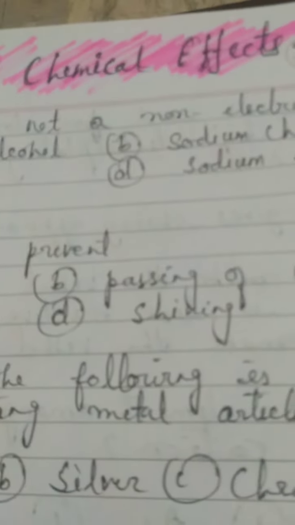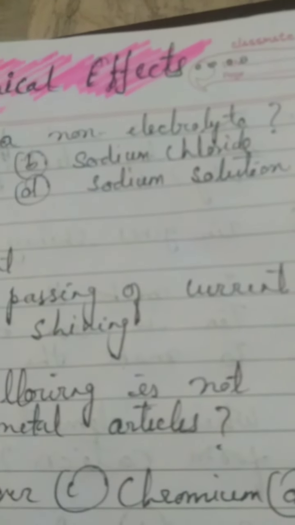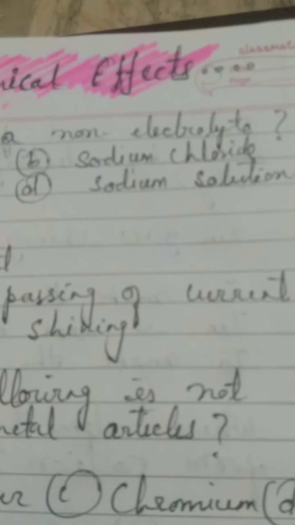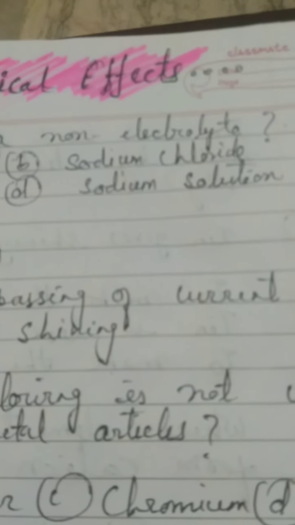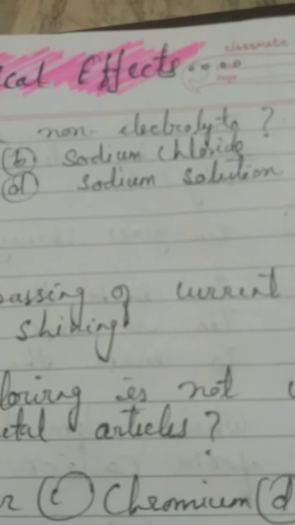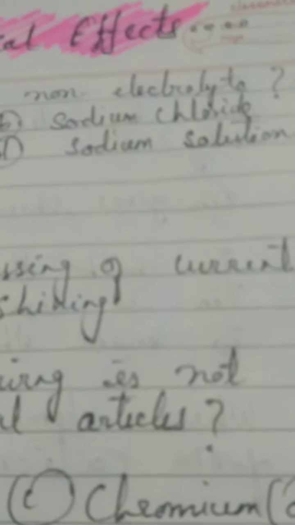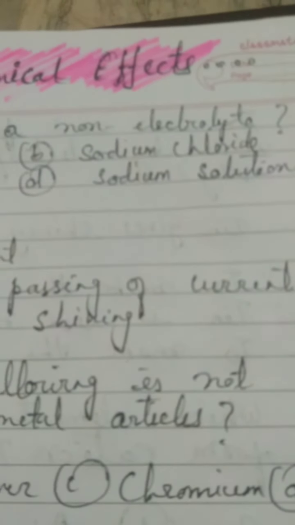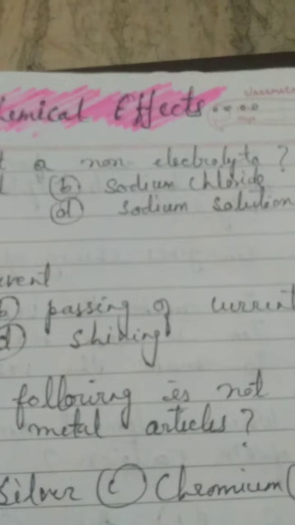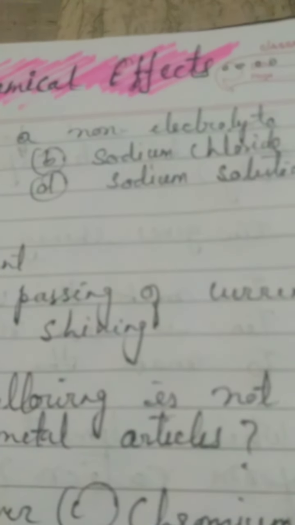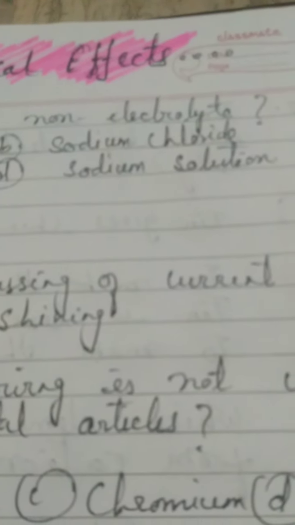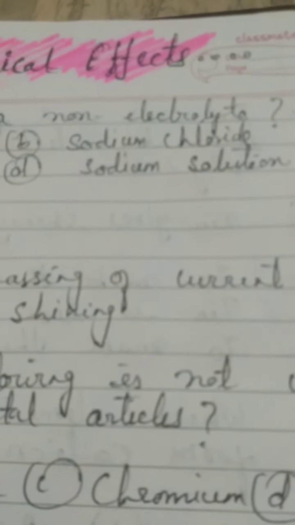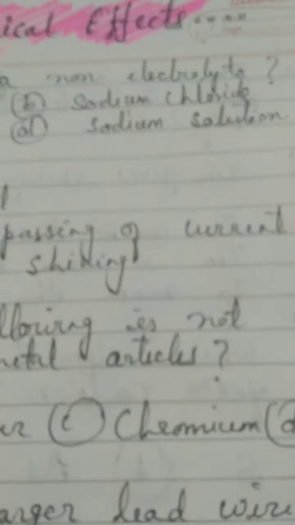It cannot ionize. Then sodium chloride is also given. Now many of you will choose the option of sodium chloride, because you will think that okay, it is common salt, so it will be a non-electrolyte. But I have deliberately given it to confuse you. Sodium solution is actually the right option, because when sodium is dissolved in water, it forms sodium hydroxide, and that is a very strong electrolyte.